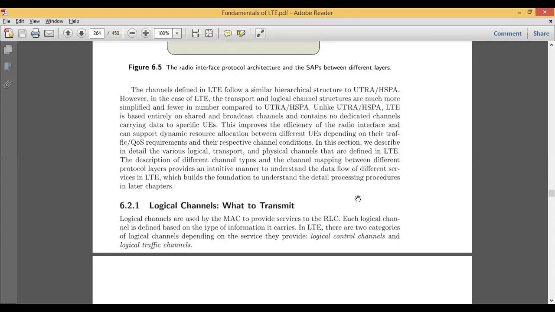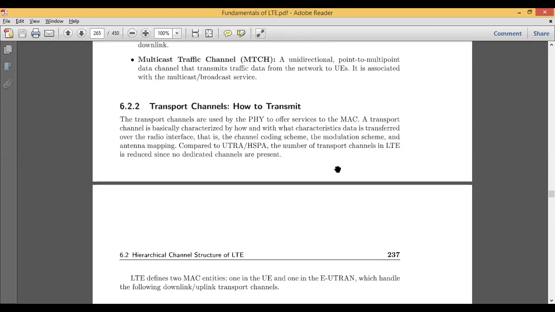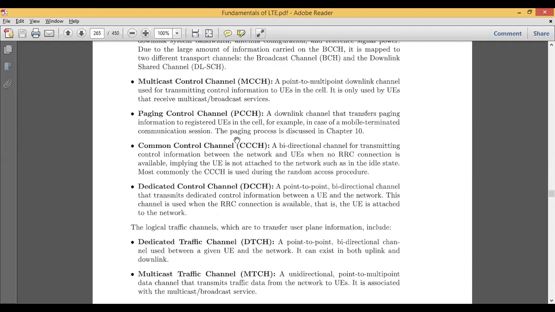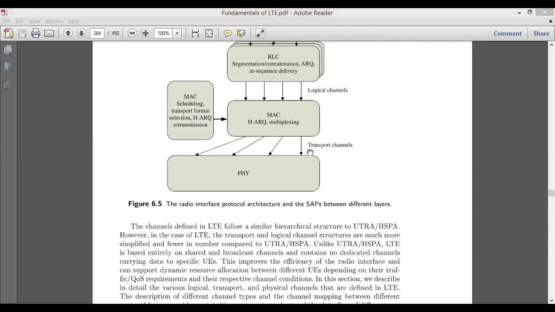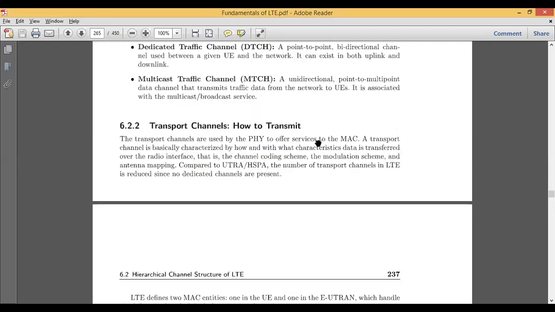So what are the various operations of the transport channels? The transport channel is nothing but the connection between your MAC and the physical layer. Just look at the diagram here. It is between your MAC and the physical layer. Based on this type of connection, that is the physical and MAC layer, it provides some services. The various services are discussed in this transport channel, and it is about how to transmit. The earlier one was what to transmit. Now it is how to transmit.